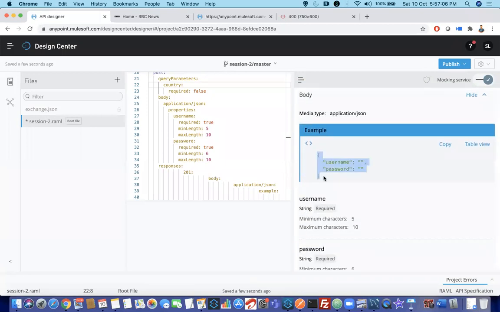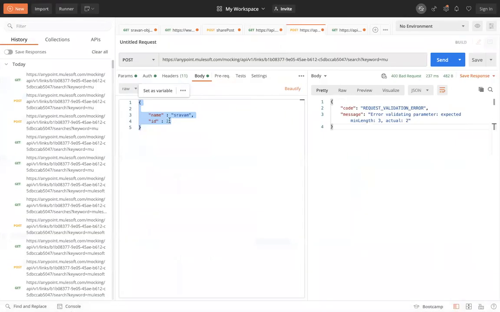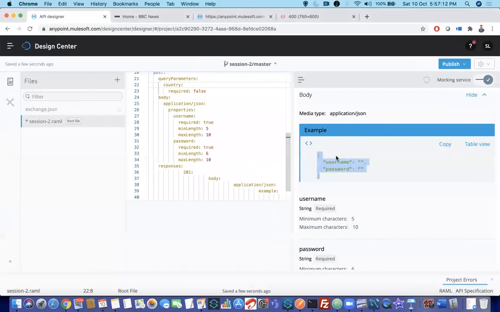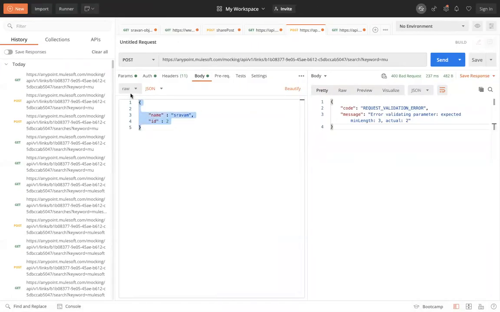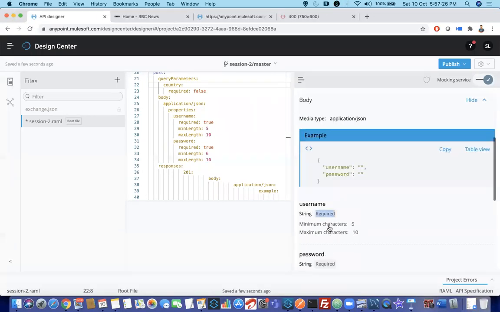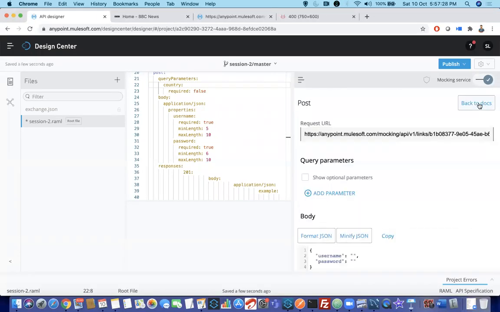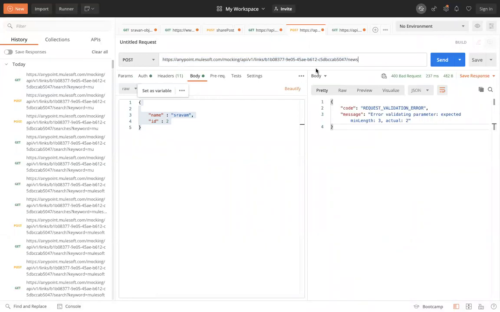Can you see here how your request is framed? Username and password, which is similar to name and ID over here. That is the JSON format. This is called an object, guys. If you have only a single curly bracket, we call it an object. Then it is saying all this summary it will show, but you want to try it now. Just click on try it, copy the URL. Now go ahead and paste it.